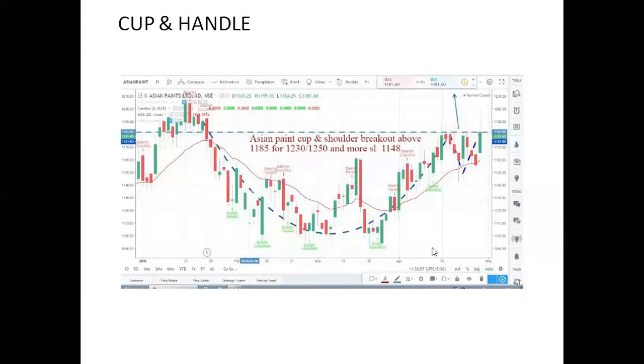What does it mean by 4-hour close? I'm not able to understand what is related to this question. We will stick to the price pattern analysis only, then we will take another question. We will not take any further question. First of all, we will learn the price pattern analysis, then we will see the questions. I'm not able to understand your question. 4-hour close, yes, it is applicable to Nifty and Bank Nifty also.